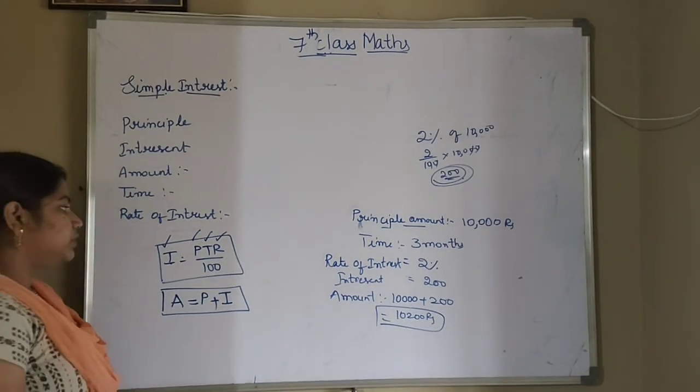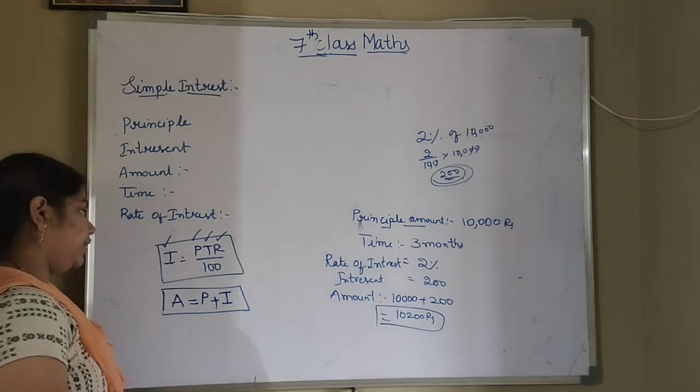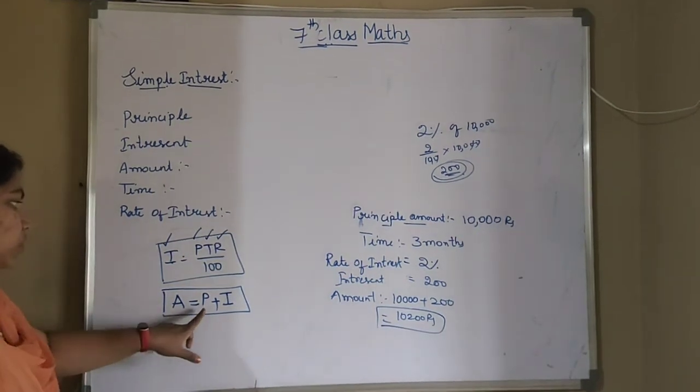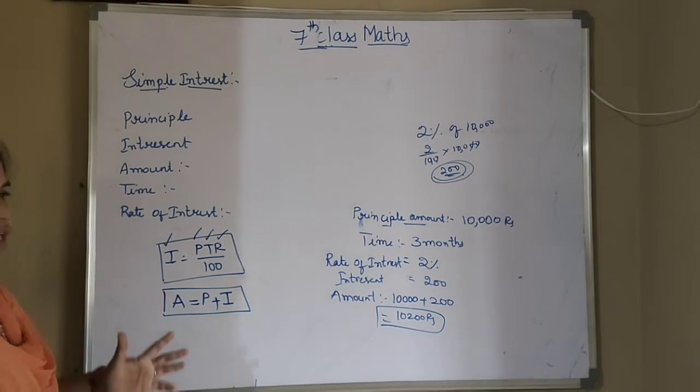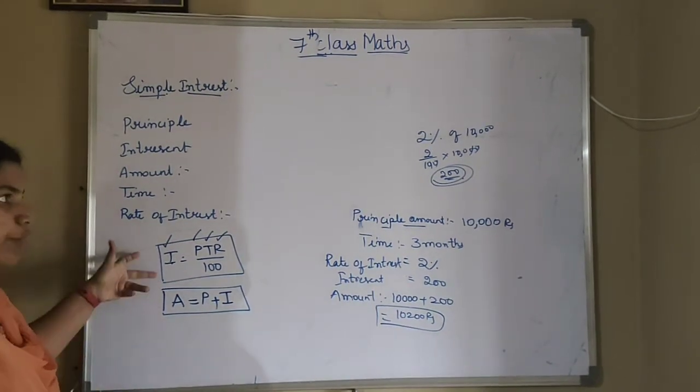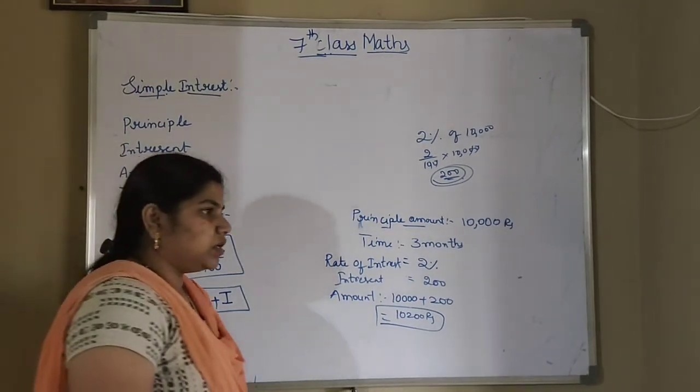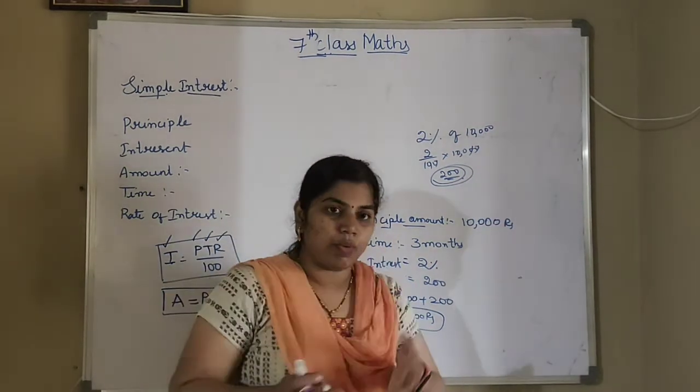Okay, so what is the first formula? I is equal to PTR by 100. A is equal to P plus I. By using these two formulas we are going to solve our problems. I hope you have understood.